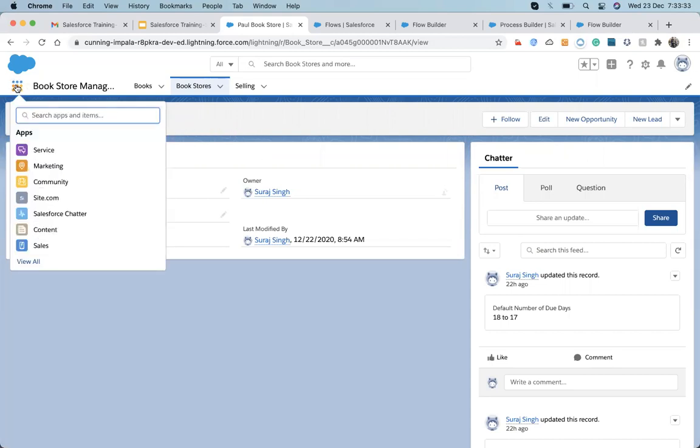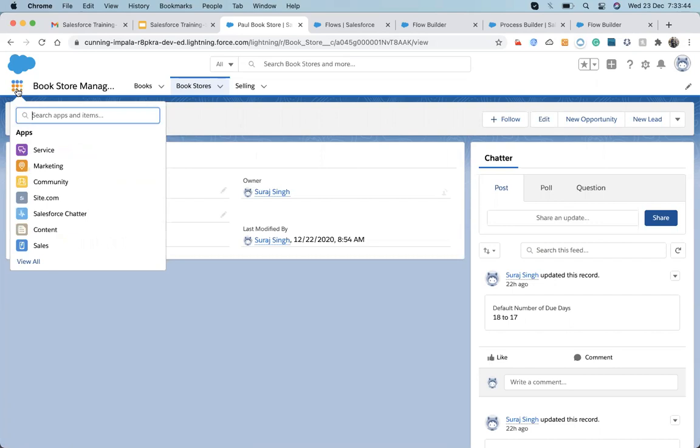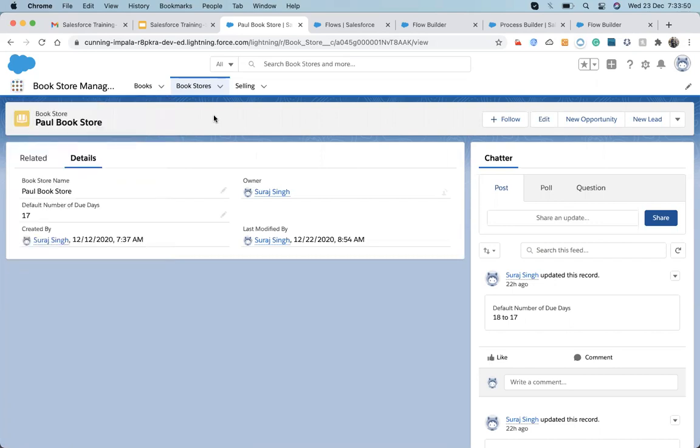This is a very important thing. Always remember, we can move to any objects, any tabs, or any app from here. Sometimes they are not visible there, I don't know, it might be some network issue or something.